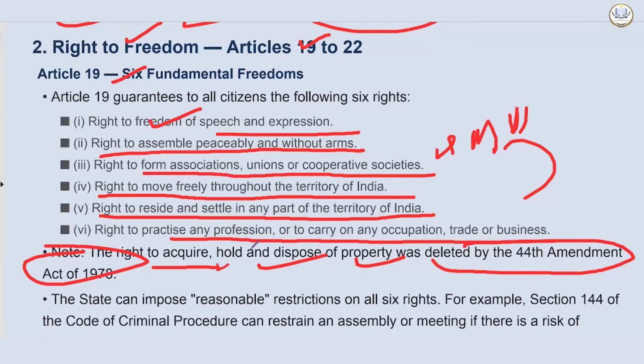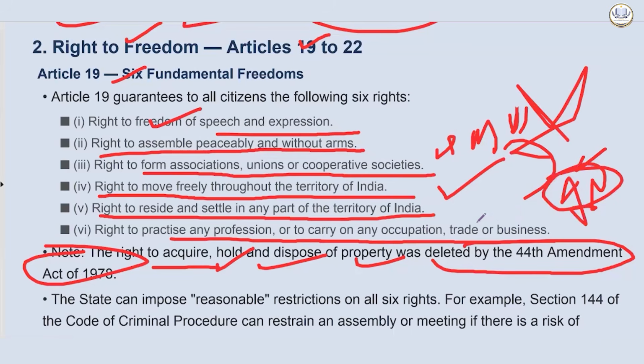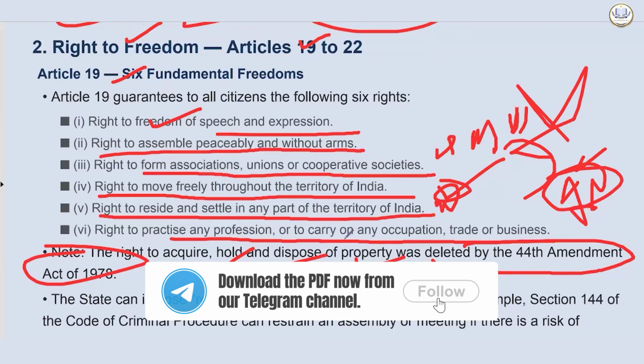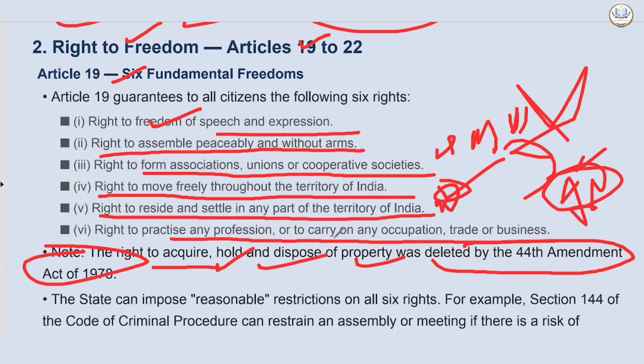Now, post-independence, what happened was the government wanted to implement land reforms. You all know, okay? Abolishing the zamindari system, just so they can redistribute lands to people. Now, every time the government tried to take land for the public good, property owners went to court citing Article 31. Since this led to a series of famous face-offs between the parliament and the judiciary, it resulted in many amendments. First Amendment, 4th, 7th, 25th, 42nd Amendment Act. The turning point was the 44th Amendment Act. They deleted altogether Article 19(1) Clause f and Article 31 from Part 3, Fundamental Rights.